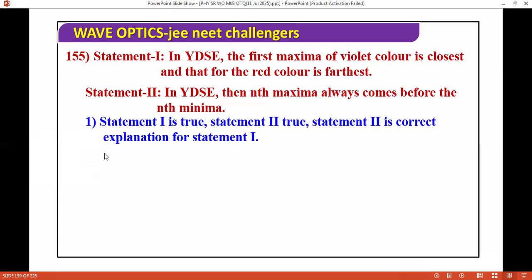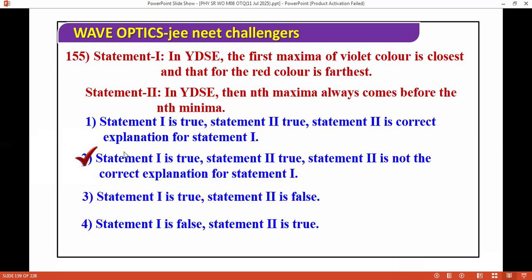We have: in Young's double slit experiment, the nth maximum always comes before its nth minimum. We have these options, so both are correct. See here, this is zero, this is the central bright fringe.